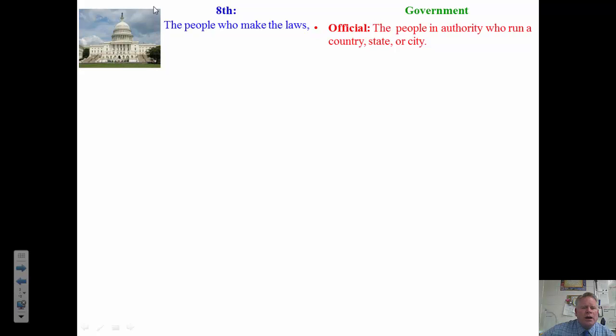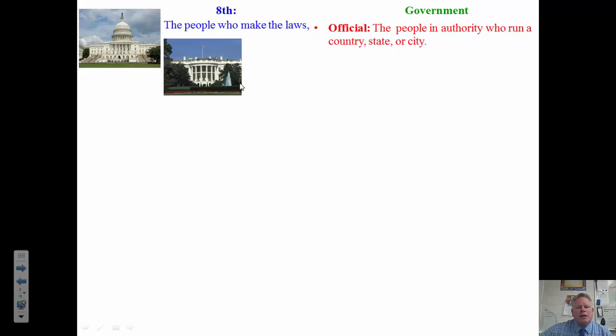Now, this is one of the branches of government, and the branch of government that this is, is the legislative branch. Now, just remember, legislative starts with an L, and laws, the word laws, start with an L. So the legislative branch goes with the lawmakers. Our second building here is the White House. And the White House houses our chief executive, the president. And the president is charged with carrying out the laws.